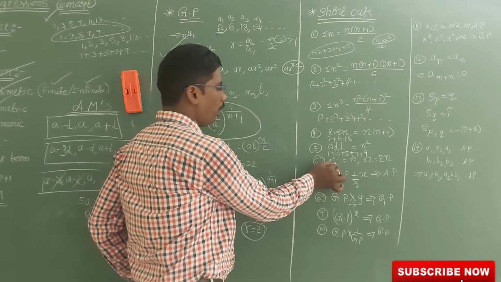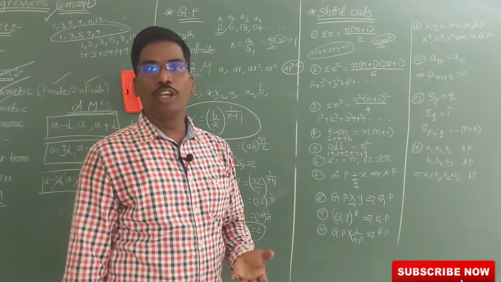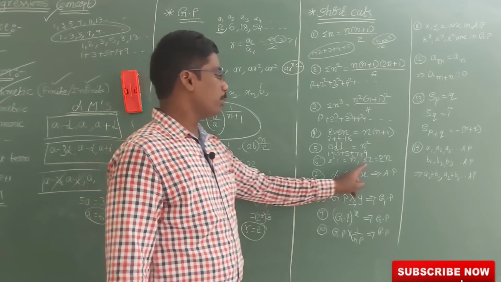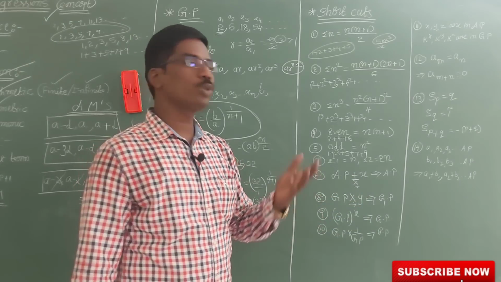Now, sigma 1 means n, that is 1 plus 1 plus 1 plus 1 plus and so on. How many times will you write it? n times. So the answer is n. Sigma 2 means, if we take 2 common, then 2 plus 2 plus 2 plus and so on, which means 2n.